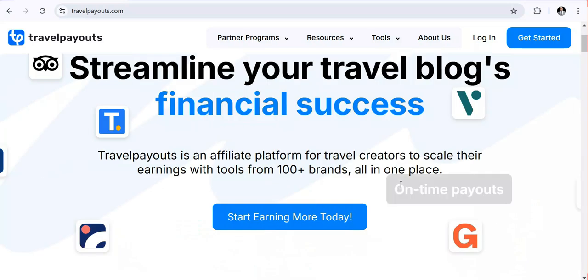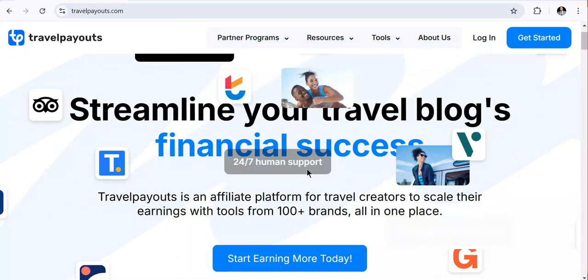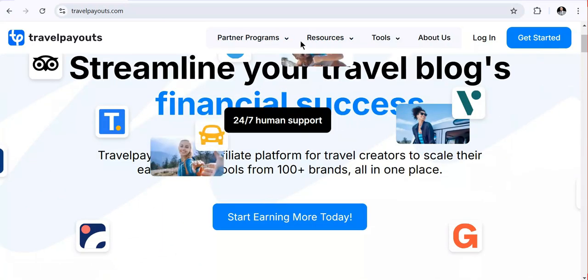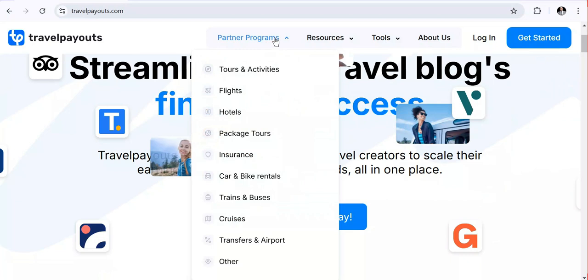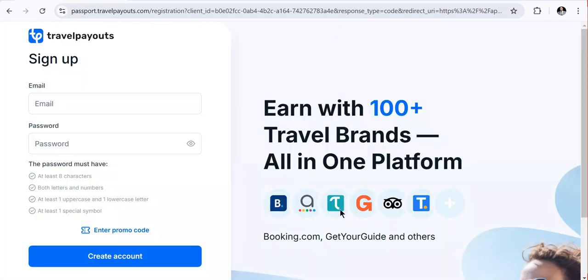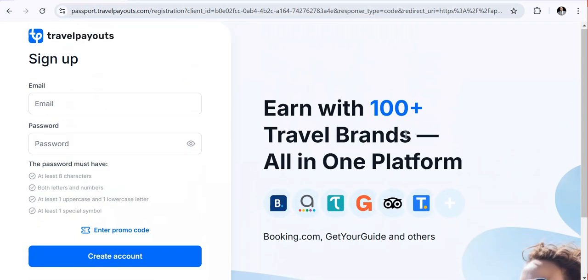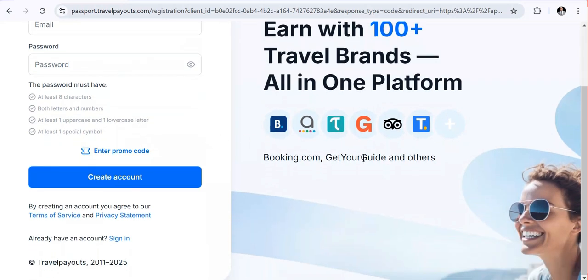So if you need to start earning money on this platform, let's try to click on this. For instance, if you click on start earning now, you can see they are bringing me to this platform where I can get started to register. As you can see, on this platform there are also more than 100 travel brands that you can join here and make money.